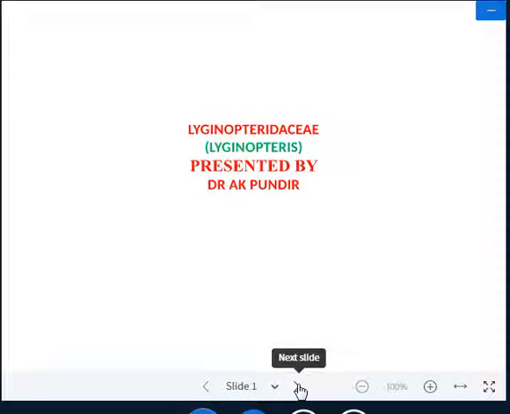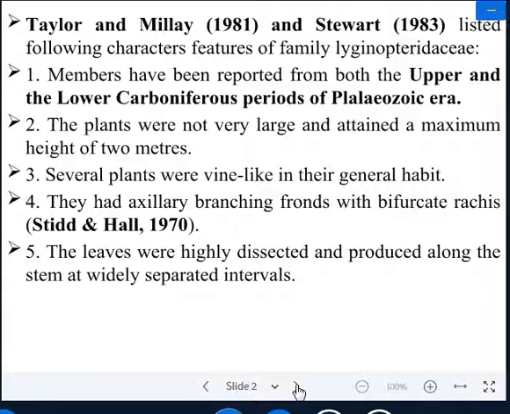So before studying Lyginopteris, we have to know about the diagnostic features of the family Lyginopteridaceae, which comes under the order Pteridospermales.